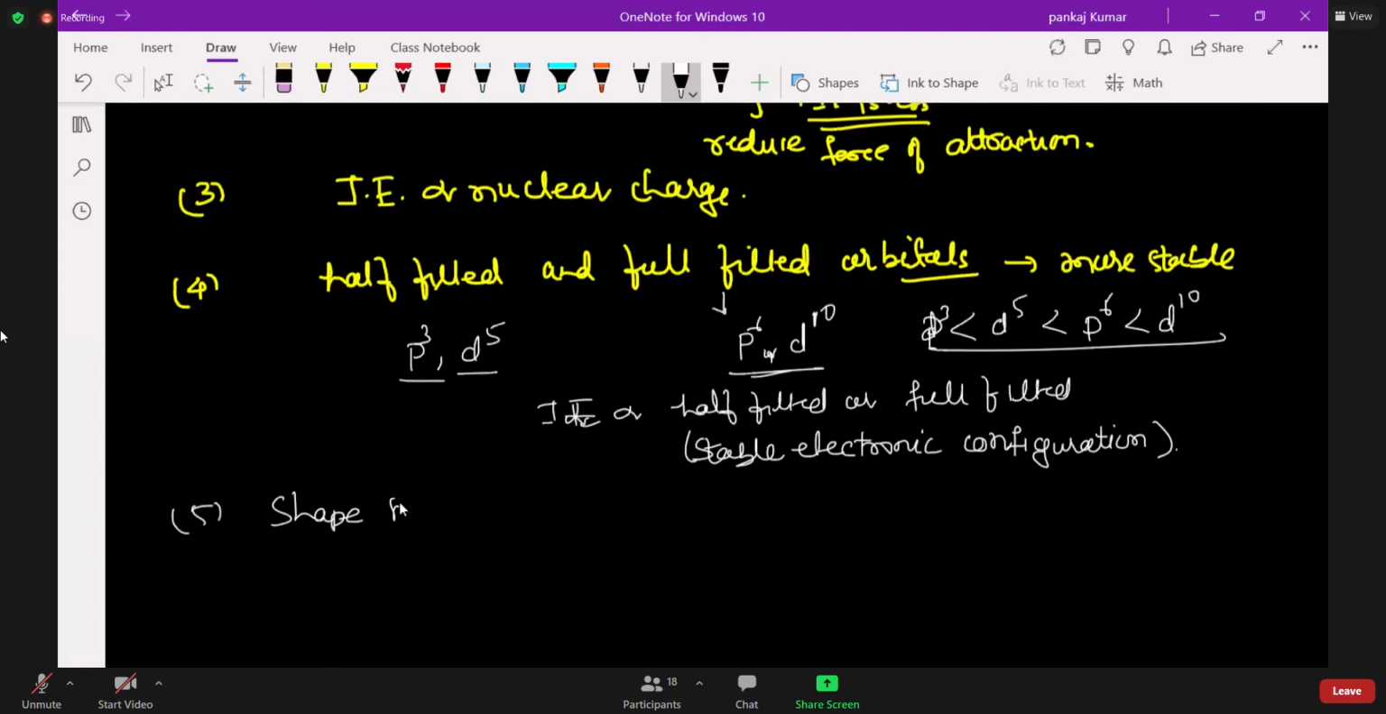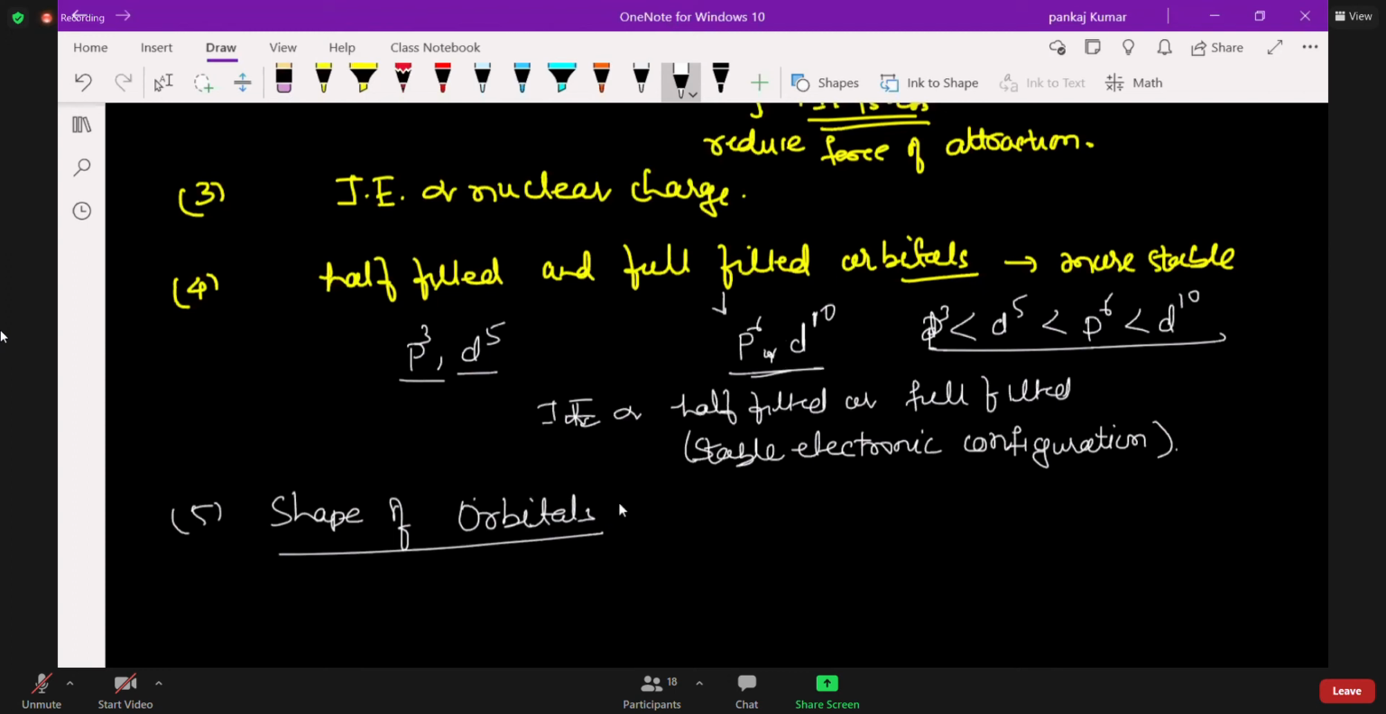So why is P6 less stable than D10, sir? Because P has 3 electrons and the other has 6 electrons. 6 is more, so it's very difficult to remove it, isn't it? Yes, because more electrons means more tightly packed, with the nuclear charge. Understood?